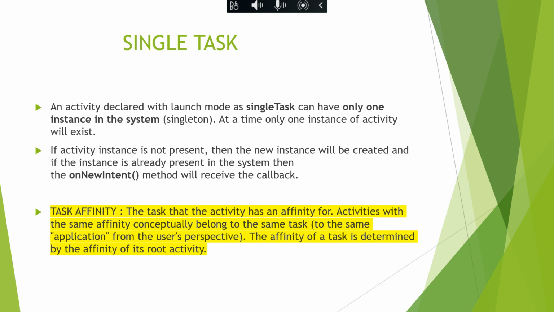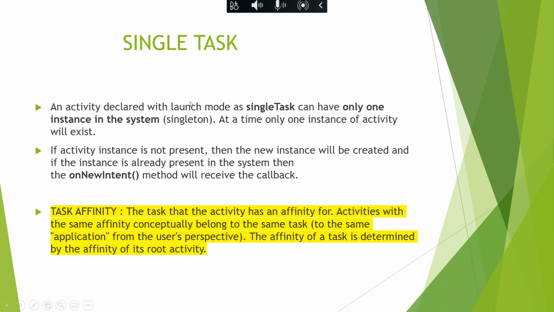That means no duplicate entries are entertained, as in the case of standard as well as single top mode. If the activity instance is not present, a new instance will be created, and if the instance is already present, then the onNewIntent method will receive the callback.